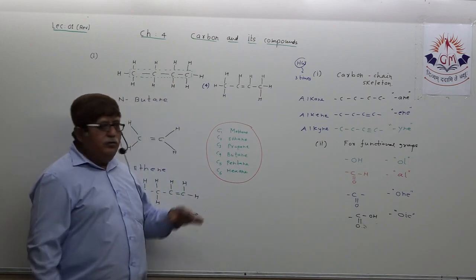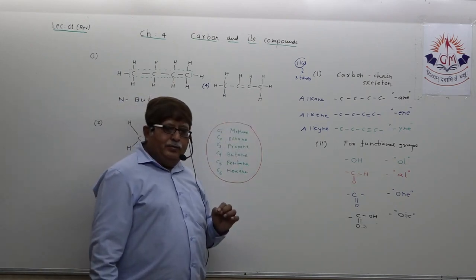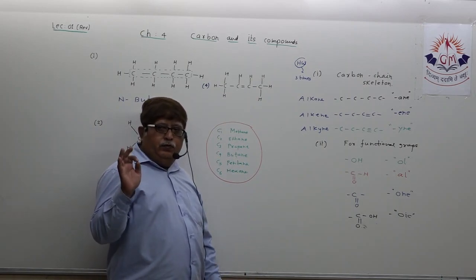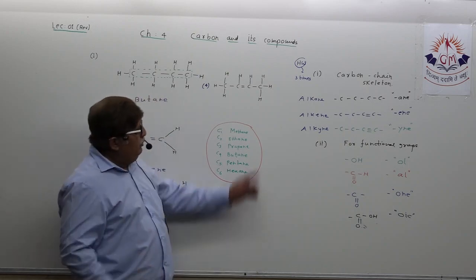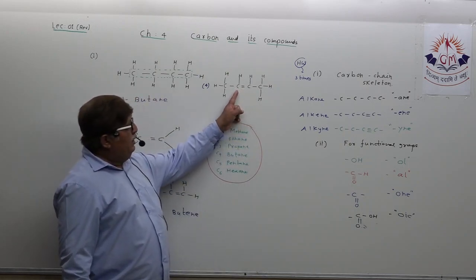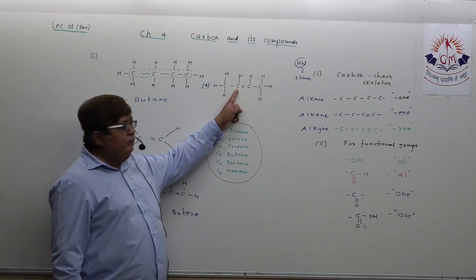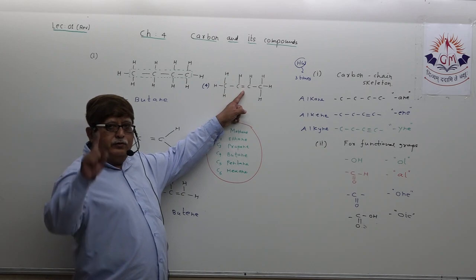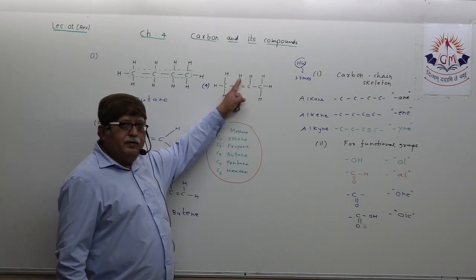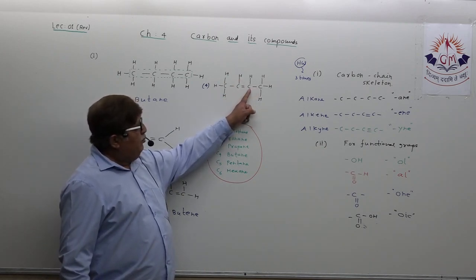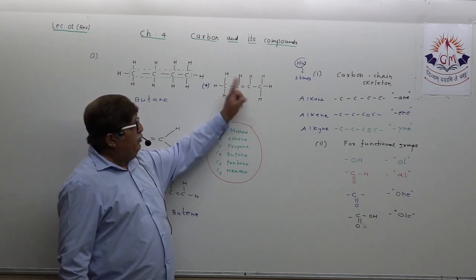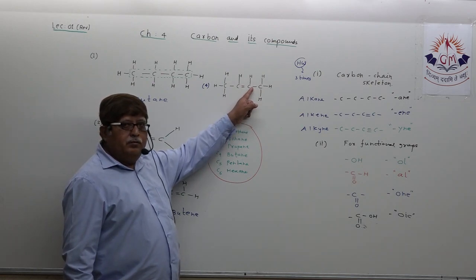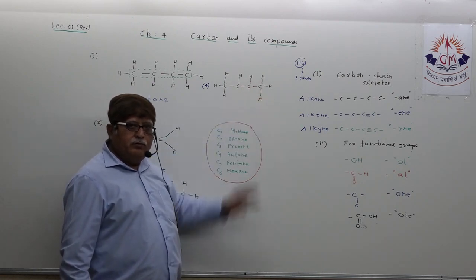Be very sure, dear student, a carbon atom needs to be surrounded by four covalent bonds. Suppose for this carbon atom, if you concentrate, one bond here, two bonds here, so just one bond is left. So I have shown it. For this carbon also, two here, one here, only one. For this carbon atom, only one covalent bond is surrounding it, so I have shown three.